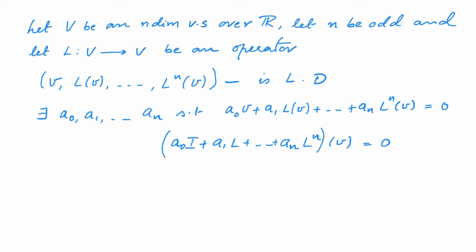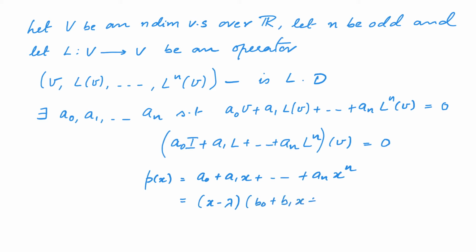This reminded us of polynomials, and we could consider the polynomial p of x equal to a0 plus a1x plus etc. up to an x power n. Now, because n is odd, we know that it has a real root. Say lambda is a real root. Then we know that p of x can be written as x minus lambda into b0 plus b1x plus etc. up to b n minus 1 x power n minus 1.